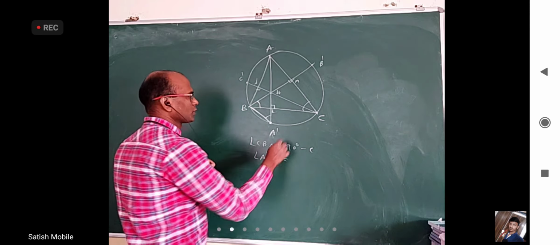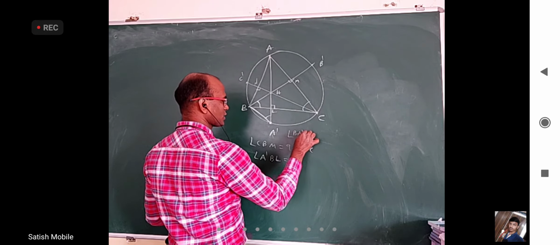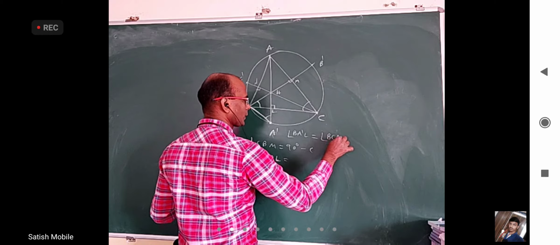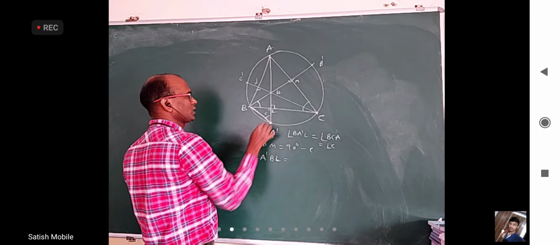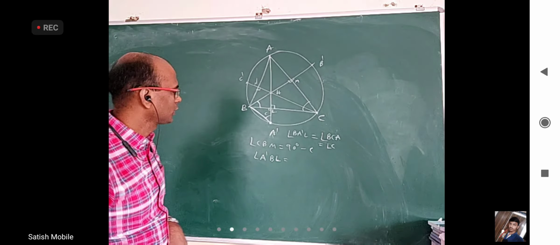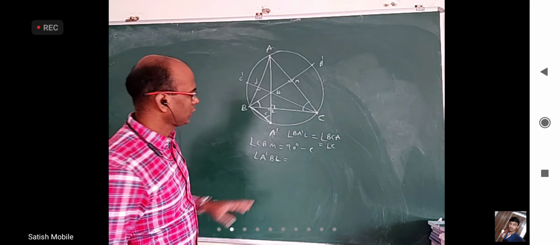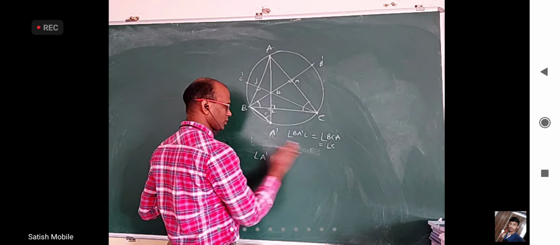Okay. So let me tell that also. That is angle BA dash L is the same as angle BCA, which is angle C. So this is C, this is 90, so this is 90 minus C. Yes, we can say that also. First we can say this, and now we can say this is 90 minus A after this. So let me write this.